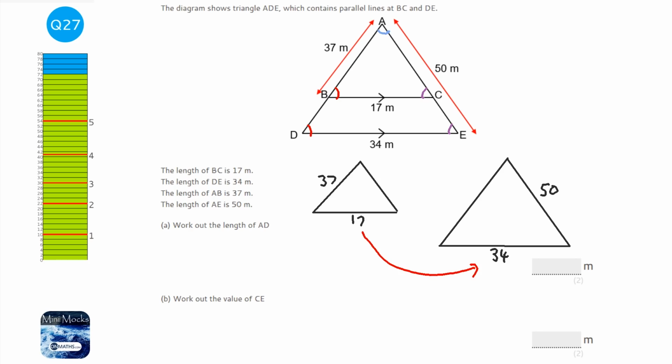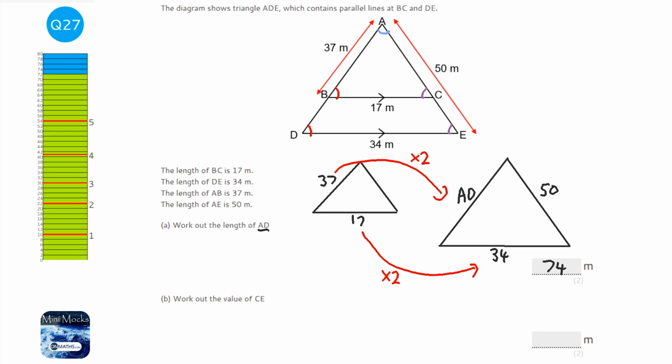I probably shouldn't need to do it on the calculator, because obviously the answer is 2. So if I'm timesing that side by 2, and I'm looking for length AD. Now AD is this one here. How do I get from 37 to AD? And remember, it's corresponding side, so the left-hand side will go to the left-hand side. So I'll times that by 2. So it would be 37 times 2, which is going to be 74. So my answer will be 74.